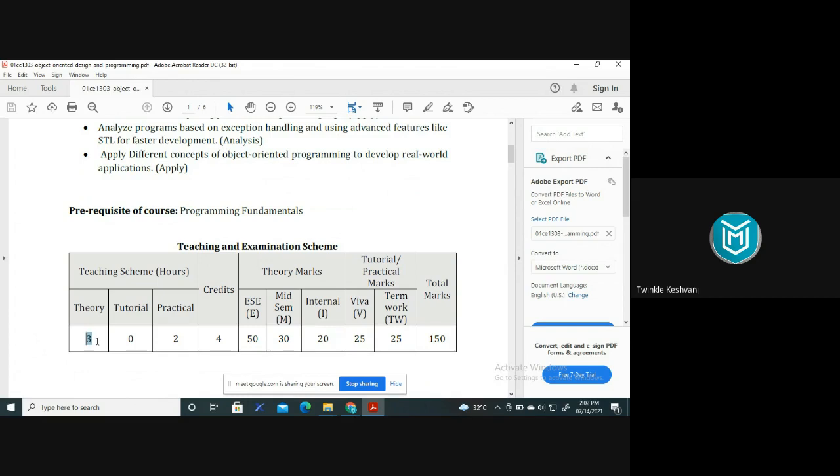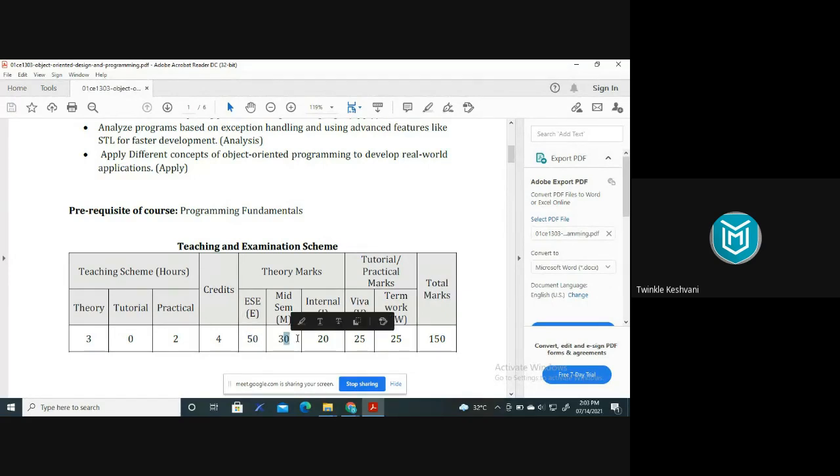Your theory sessions will be combined with the other classes also. That means TC1, TC2, then TS1. Your theory sessions, particularly for the OODP subject, will be combined, and will be taken by our HOD sir, that is Hardik Doshi sir, right? And the laboratory sessions will be taken by me. So, as per the teaching scheme, there will be an ESC exam of 100 marks and it will be converted into 50. So, 50% weightage of end semester exam.